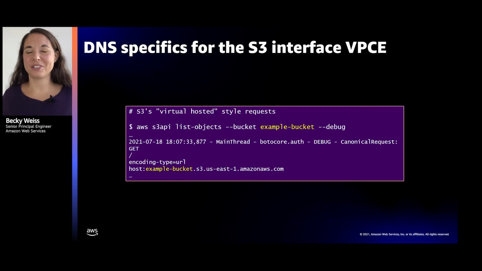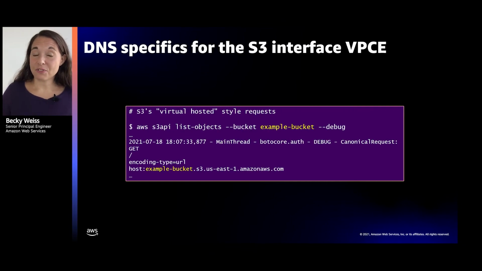When you make a request to just list the objects in the bucket, and you turn on debug in the AWS CLI, which is cool because it shows you the exact details of the request and the response, you'll notice that the request doesn't go to s3.useast1.amazonaws.com. It goes to mybucket.s3.useast1.amazonaws.com.